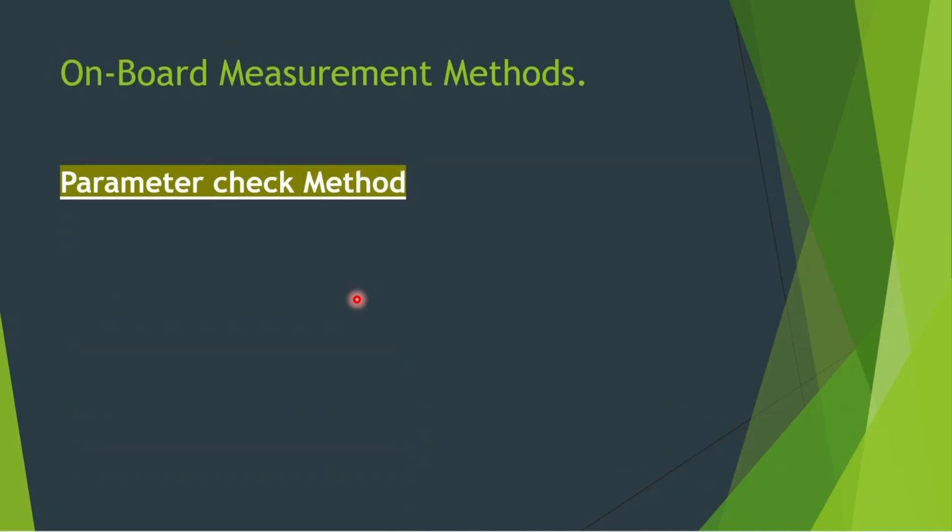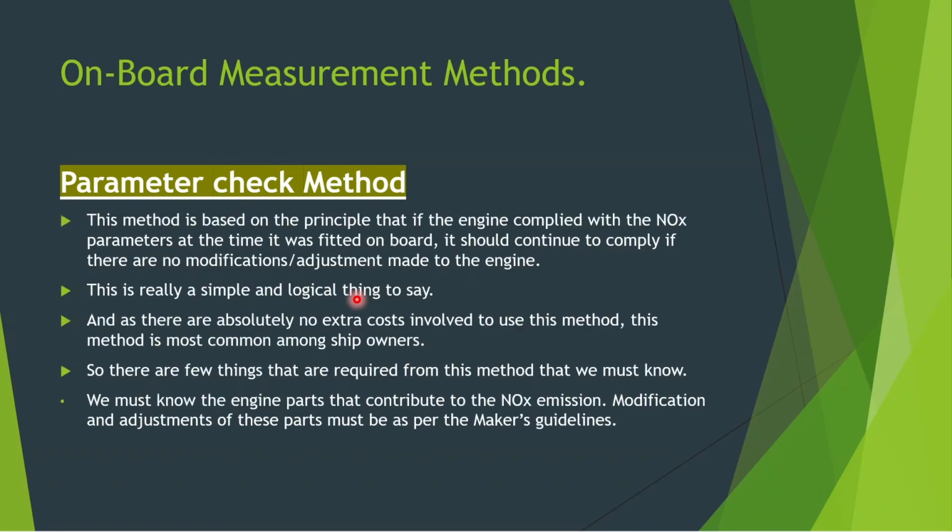First of all, we have the parameter check method. This is a widely used method, because there is no extra cost involved in it, so owners do like this method. The basic philosophy behind the parameter check method is that once the engine is installed on your ship, it complies with the NOx technical code.